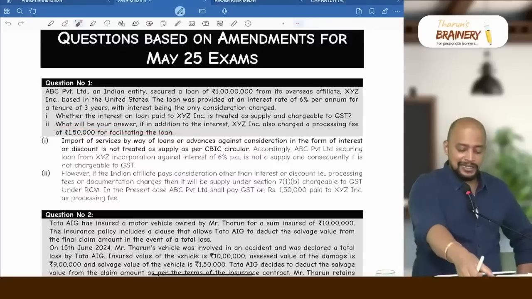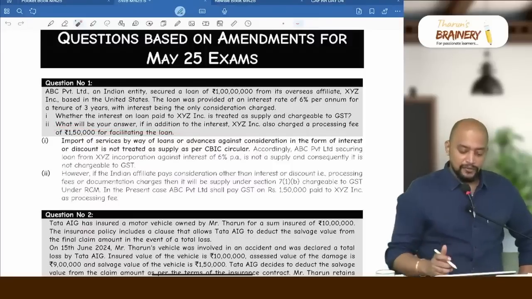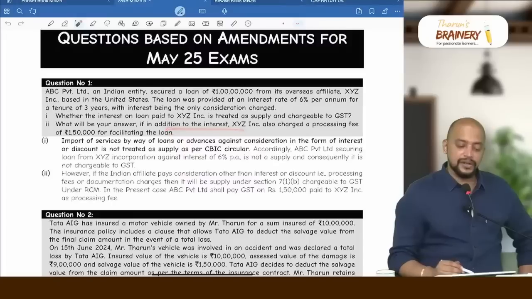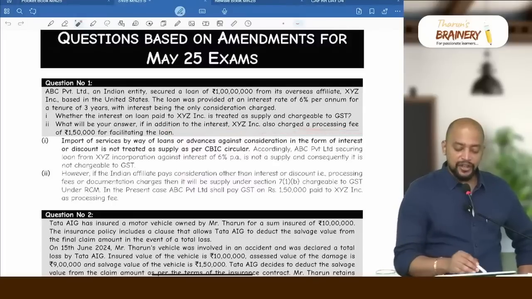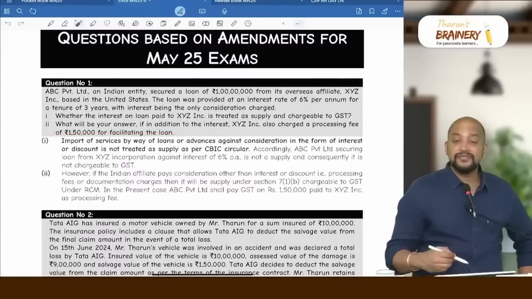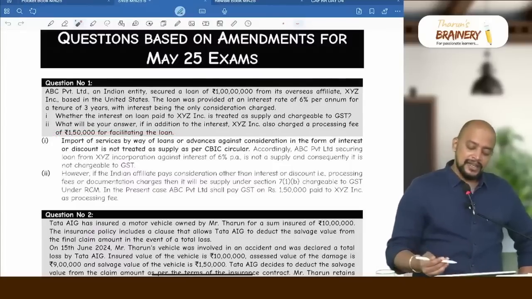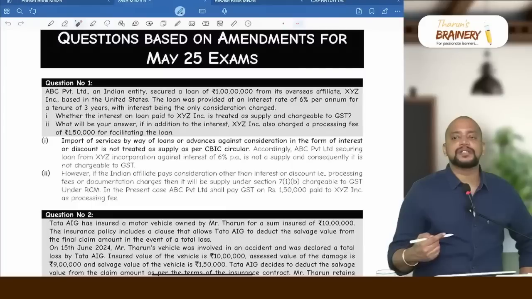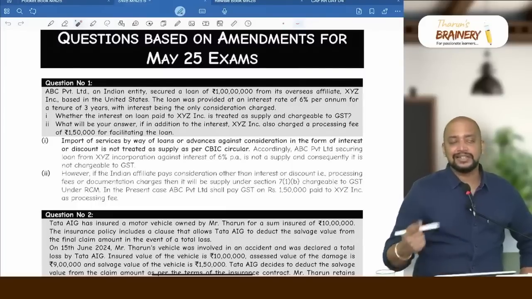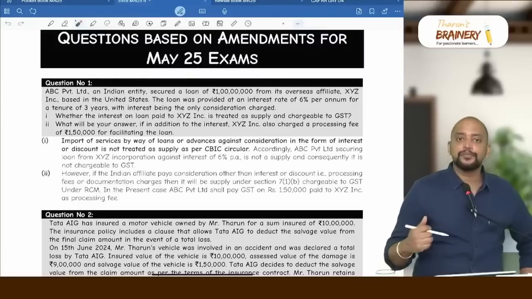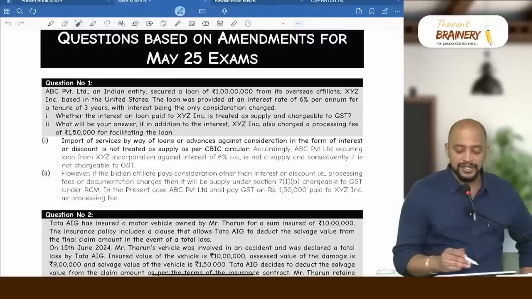What will be your answer if, in addition to the interest, XYZ Incorporation also charged a processing fee of 1,50,000 for facilitating the loan? Then that 1,50,000 will become a supply under 7(1)(b), and it's an import of service other than OIDAR services imported by non-taxable recipient or other than non-taxable recipient.